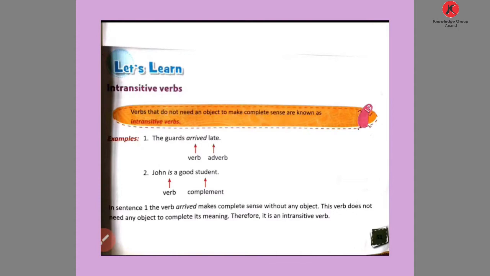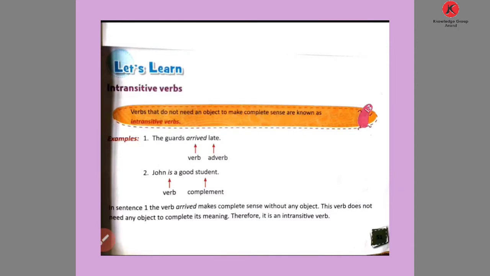So, today from Standard 8 English Medium, Unit 6, the name of the unit is Verbs. In this chapter, I explained about verbs and kinds of verbs: main verb, auxiliary verb, non-finite verb, linking verb.